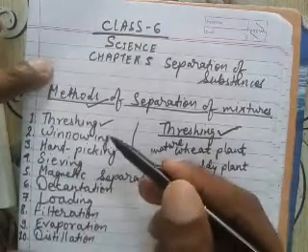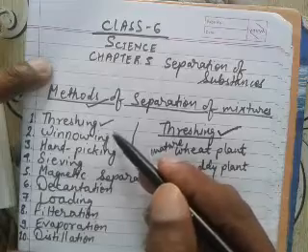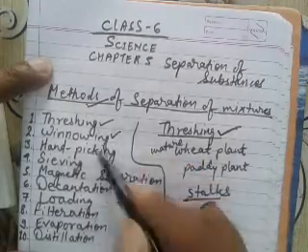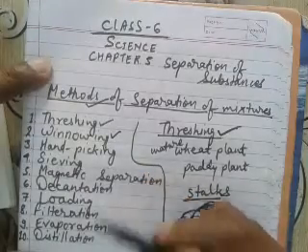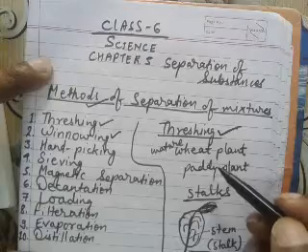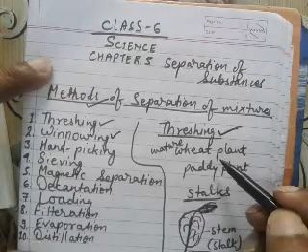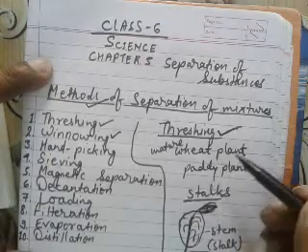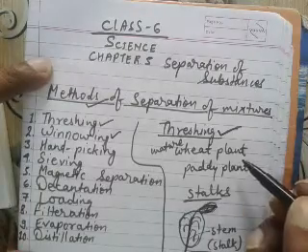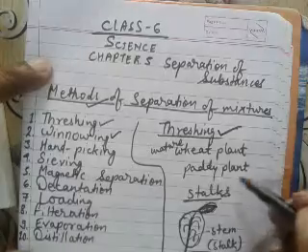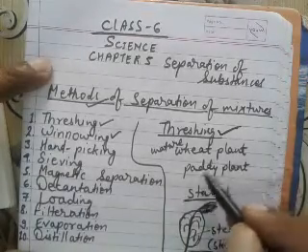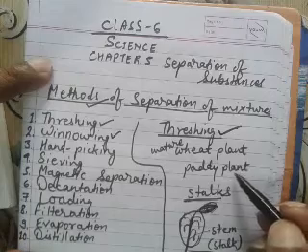In my previous class I already discussed two methods, threshing and winnowing. Threshing is used for removing unwanted substance or waste material from a given sample, like wheat plant or paddy plant.